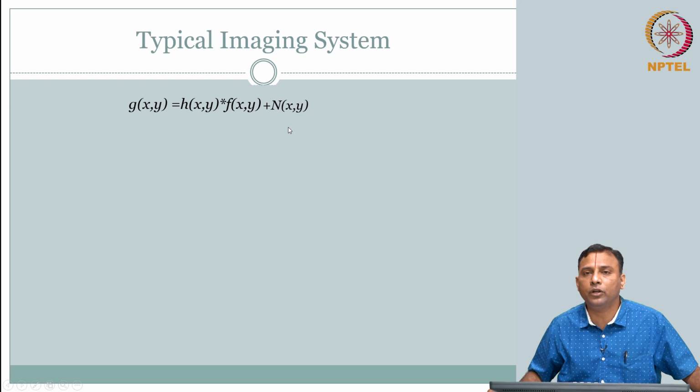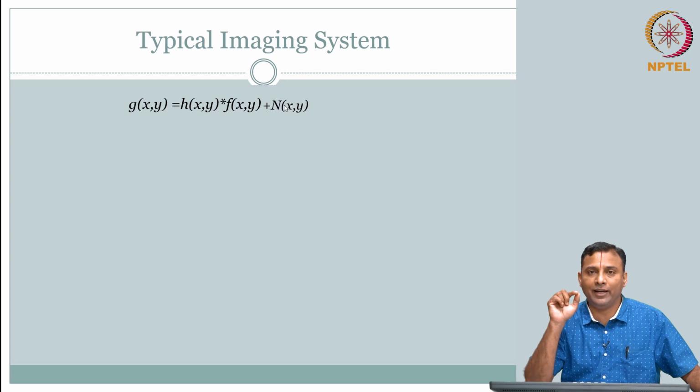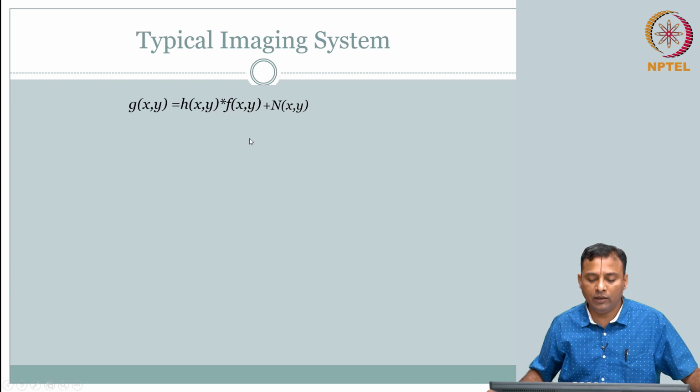So now we need to talk a little bit more about how we understand and characterize the common sources of noise, and how we describe them, right? So the good news is, this model seems complete. In reality I know there is going to be some noise, so we have put a term here to account for it. But if you really look at it, we say it's a fluctuation around the ground truth. You have an estimate, the ground truth that you want to measure. When you measure that, you are always going to have a fluctuation around the ground truth. That fluctuation is what is called noise, right?